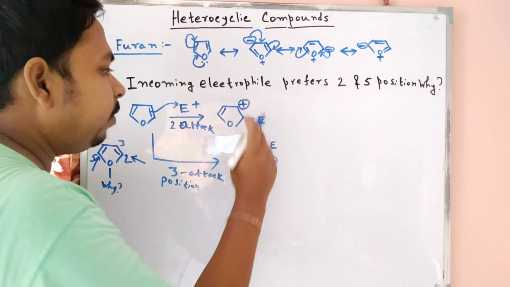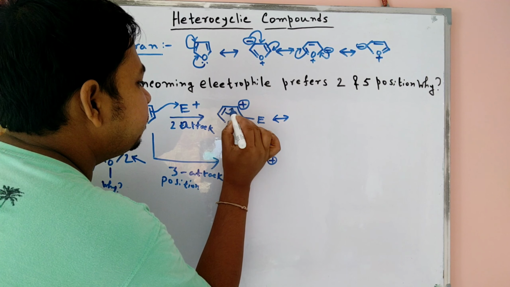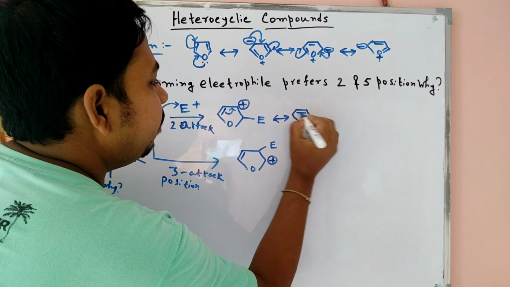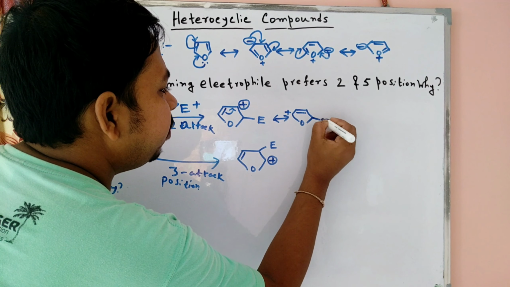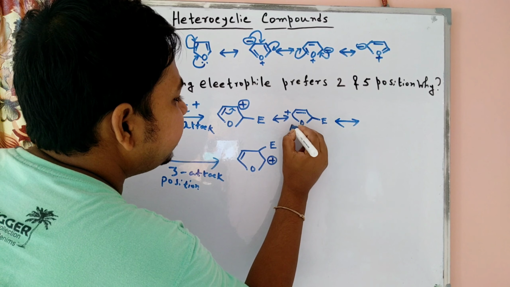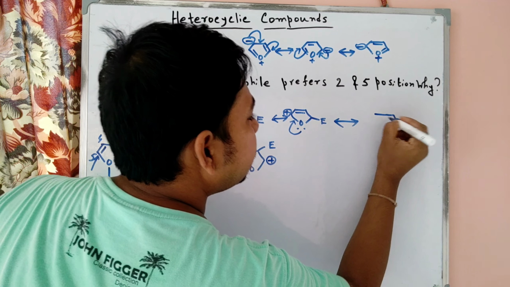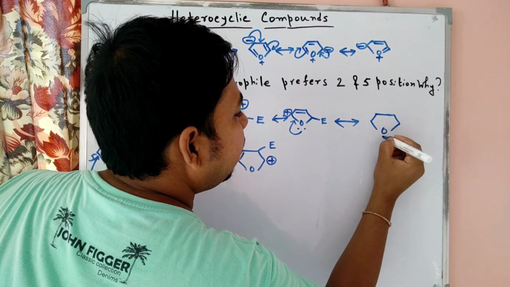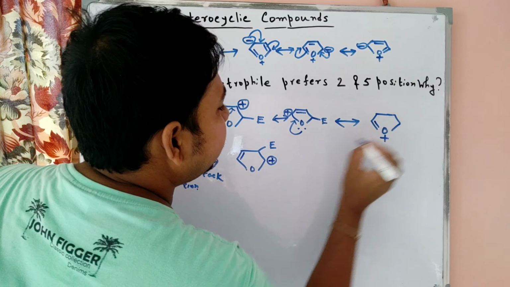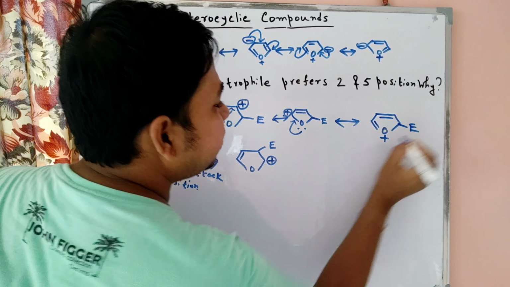After formation of the structure, we try to stabilize the plus charge. This bond is shifted, so now the double bond is here and the plus charge is shifted here, the electrophile remains the same. Now the lone pair of oxygen participates to stabilize the carbocation plus charge. Here the plus charge is now on the oxygen, because the lone pair can take part in conjugation. Then our structure is present here.